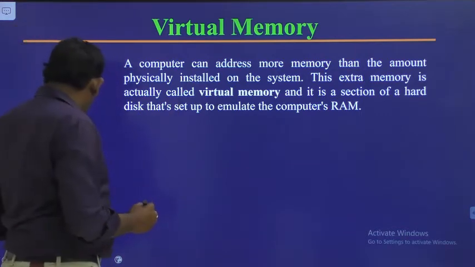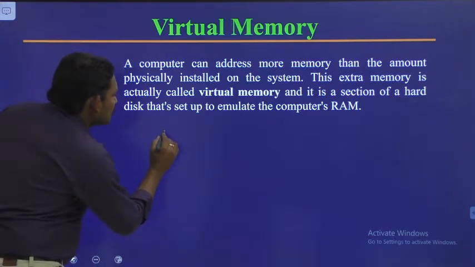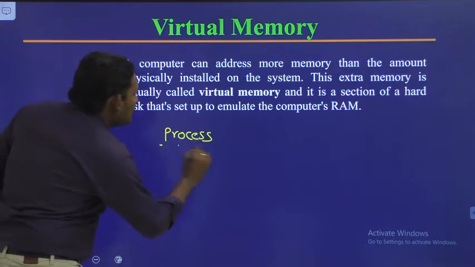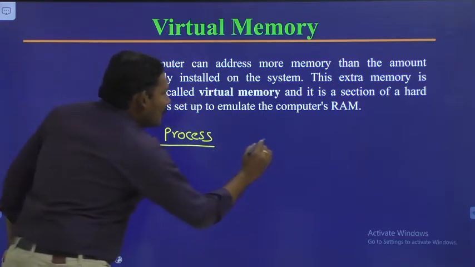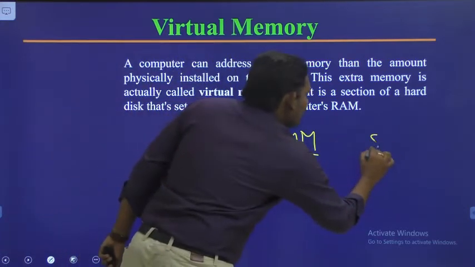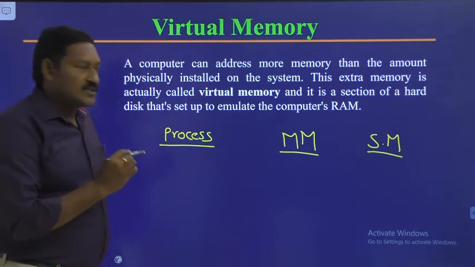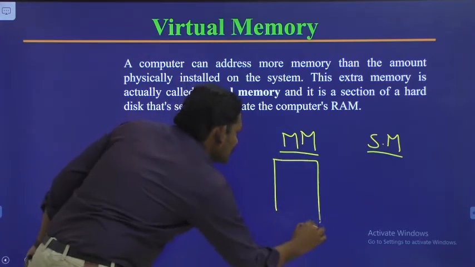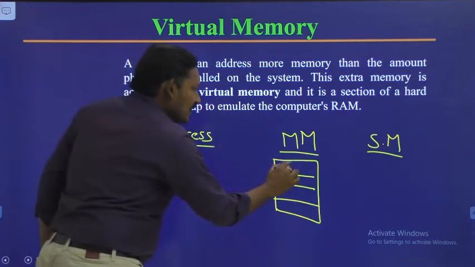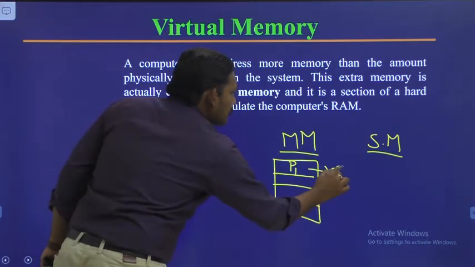So what exactly is virtual memory? Suppose there is a process to execute. Normally we know we have main memory, and we will have secondary memory, right? Whenever there is any process to execute, we will keep that process inside the main memory, and this will be executed by the CPU.